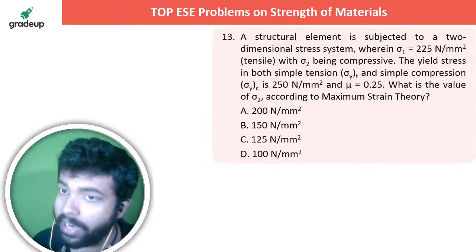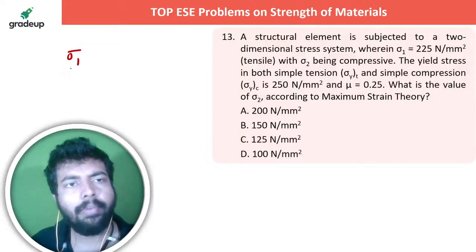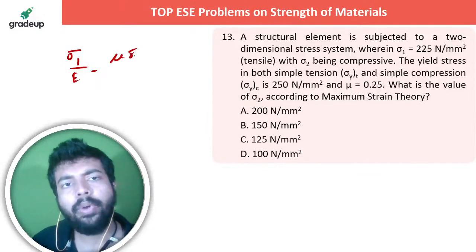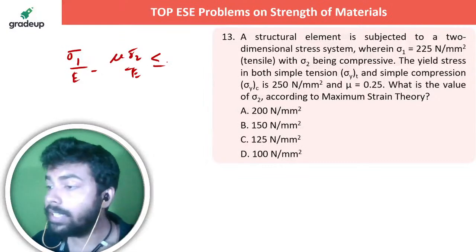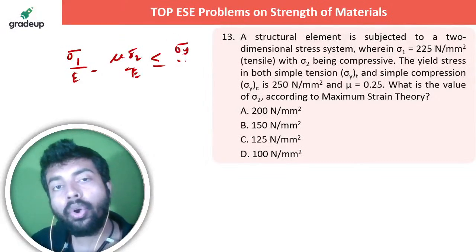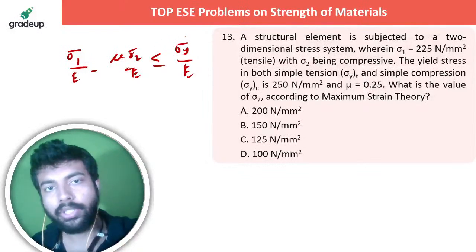What is the actual strain? Sigma 1 by E minus mu into sigma 2 by E. Everybody knows, right? Now they are saying that is less than the strain caused by yield stress. How much strain will the yield stress cause? Stress by E.